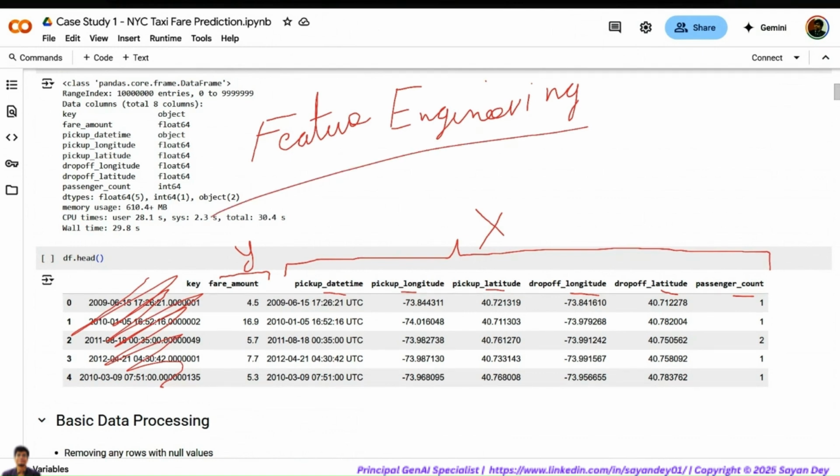Feature engineering is the idea where we try to use a set of features, and based on a certain initial set of features, we try to create new features. That is what we do as part of feature engineering.